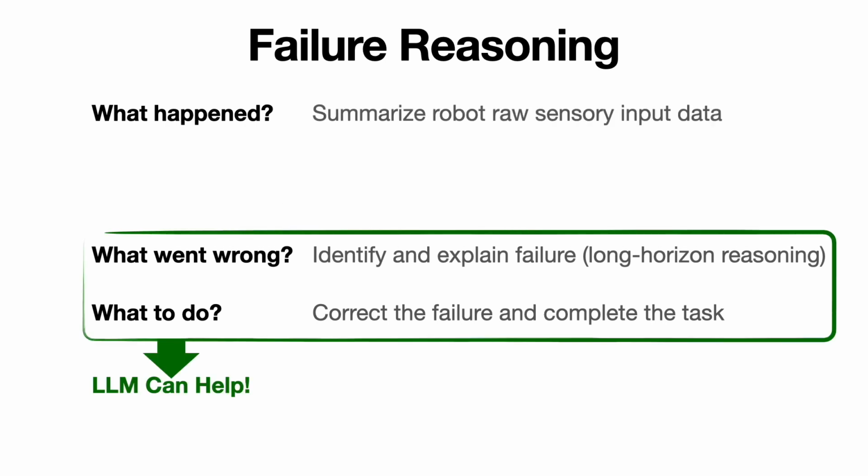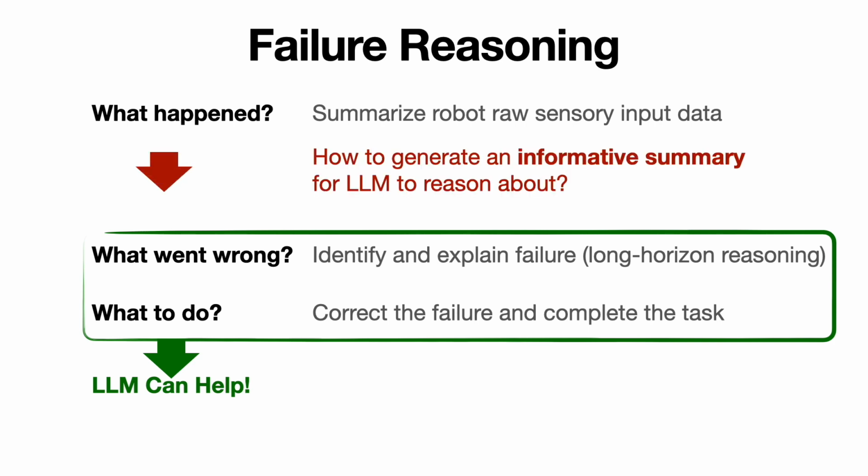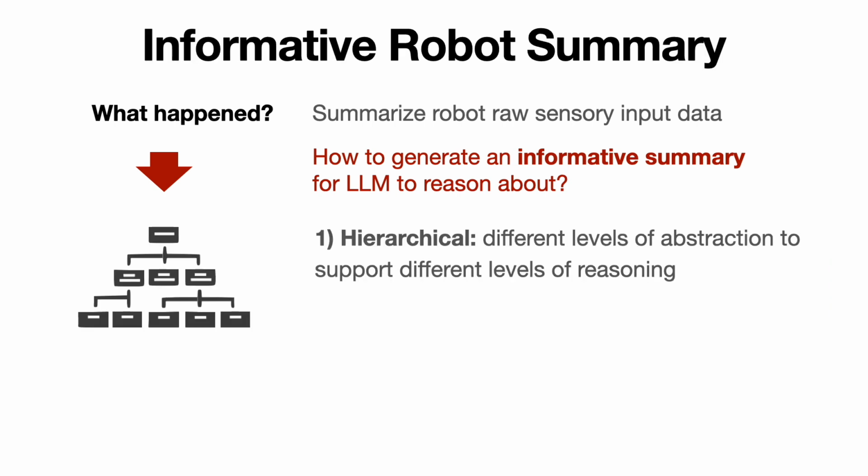Recently, large language models have demonstrated strong reasoning and planning abilities, making it promising for robot failure reasoning and correction. The remaining challenge lies in how to generate an informative textual summary of robot experiences for LLMs to reason about. We observe two attributes of an informative robot experience summary.